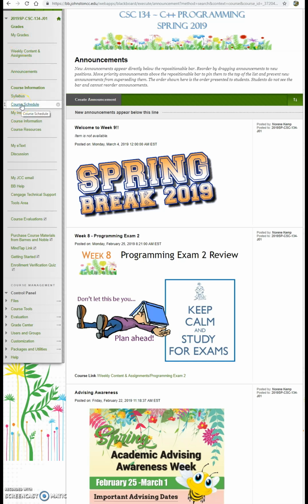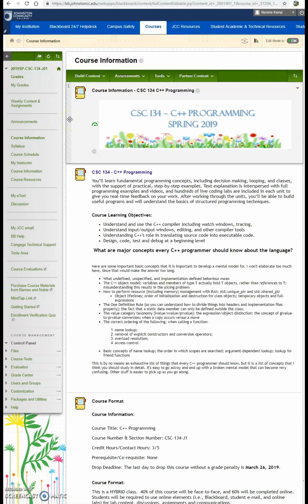Also, you'll see that there is a course schedule that the students can download. And again, all of this information, I feel students don't take the same click path to get to the information. So I like to make the information redundant in the course, so students have multiple ways to get to that same information.